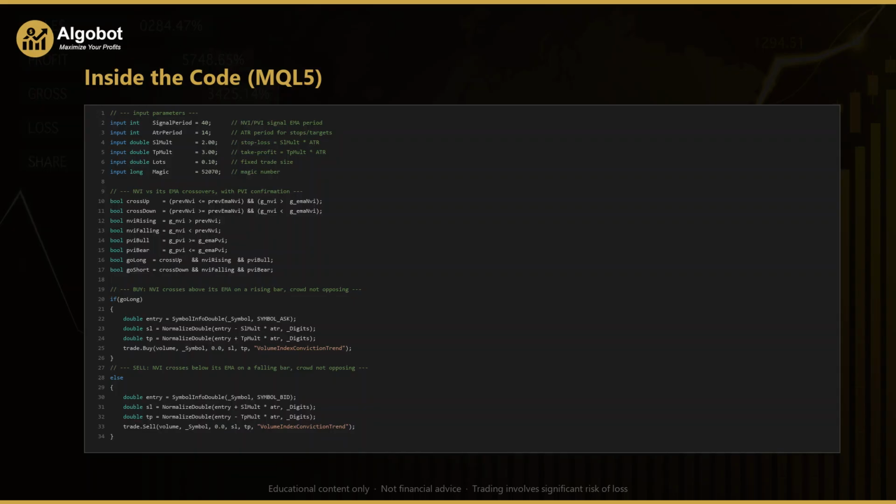At the top are the input parameters you can adjust in the strategy tester. SignalPeriod sets the length of the EMA applied to both volume indices. AtrPeriod controls the average true range used for stops and targets. SlMult and TpMult are the multipliers that turn that range into a stop-loss and take-profit distance. Lots fixes the trade size, and magic is the identifier the EA uses to recognize its own positions. Below that is the signal block.